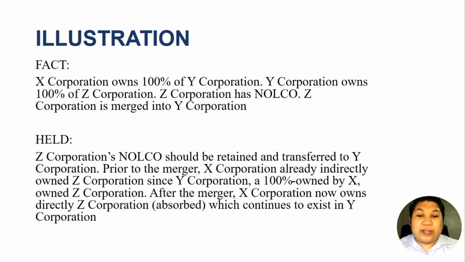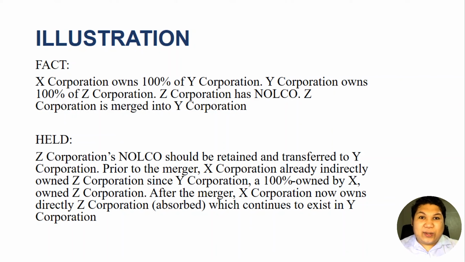Prior to the merger, X Corporation already indirectly owned Z Corporation, since Y Corporation, 100% owned by X, owned Z Corporation. After the merger, X Corporation now owns directly Z Corporation as absorbed, which continues to exist in Y Corporation. So in this case, Z is merged to Y and we know the owner of Y is X Corporation.